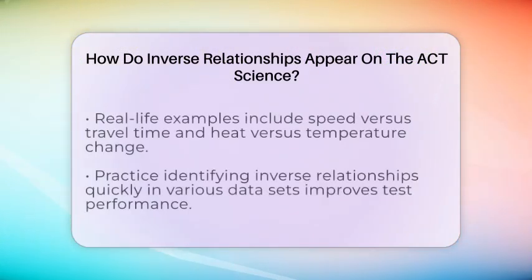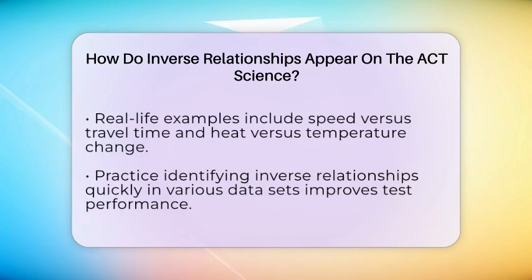It is often written as the formula y equals k divided by x, where k is a constant. This means if x gets bigger, y gets smaller in proportion. Think about real-life examples like speed and travel time. When you go faster, it takes less time to reach your destination. Or in some experiments, heat released and temperature change can show inverse trends depending on how the setup is arranged.